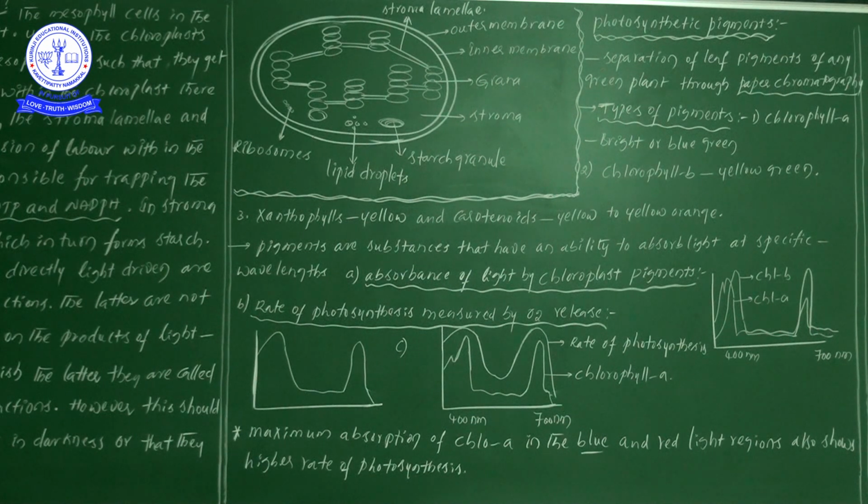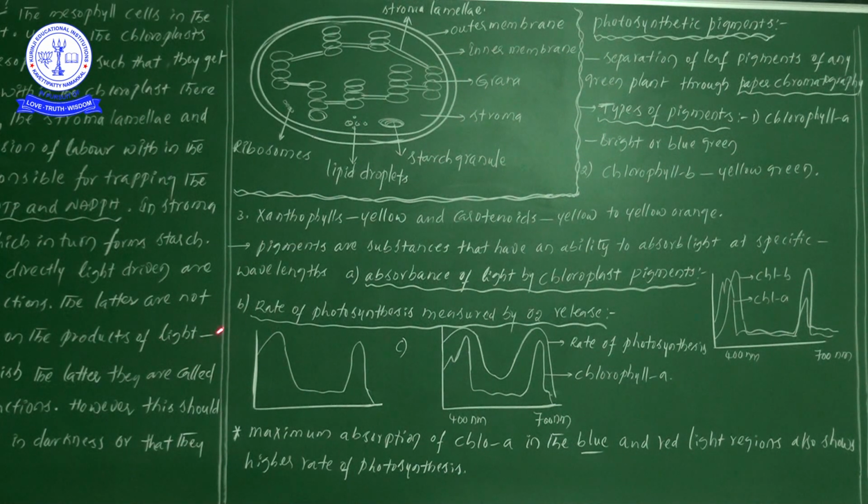Based on this, did you remember one point? In earlier experiments we saw T.W. Engelmann. He used the prism and the green alga Cladophora, and based on the information we have learned, at a blue color region and in a red color region we will notice more accumulation of the green alga Cladophora.